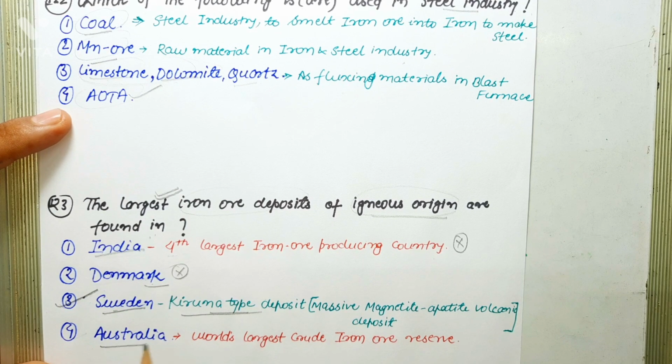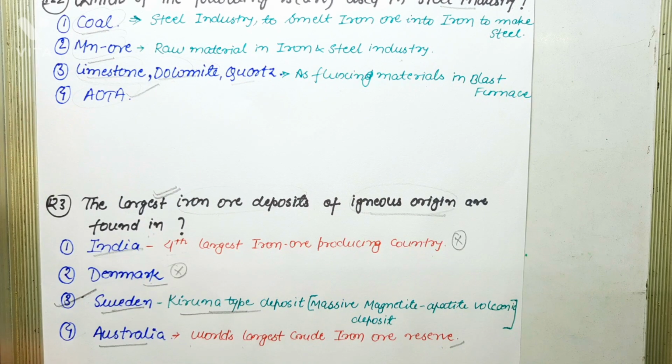Next option is Australia. Australia has the world's largest crude iron ore reserve, and according to reports, Australia is the first iron ore producing country in the world. Most of the iron ores are present in Western Australia.